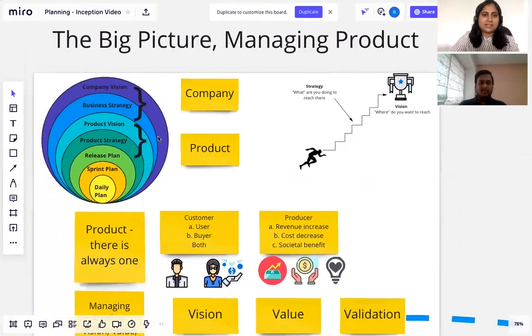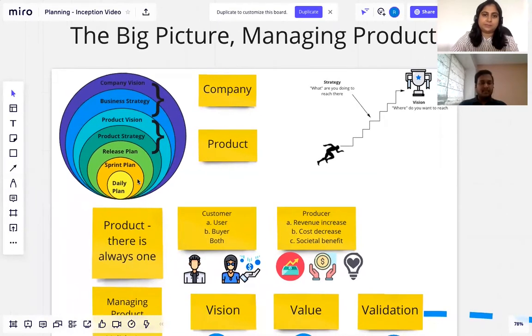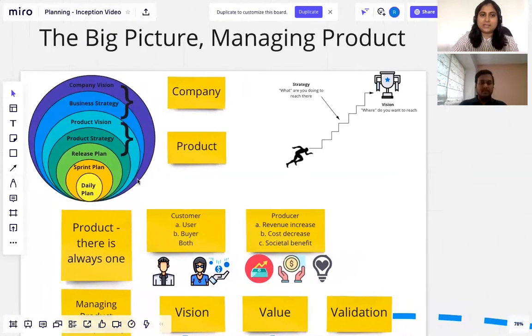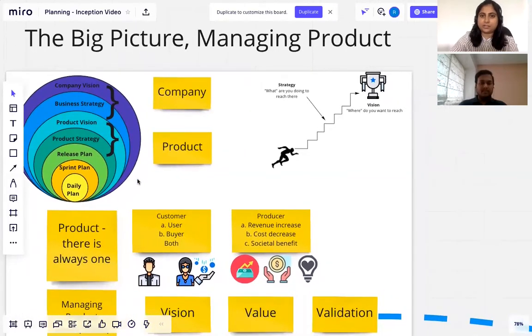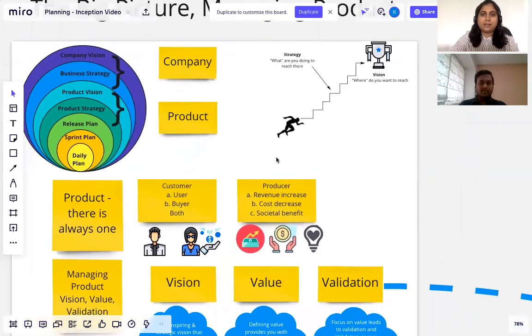So first, let's understand how a company vision should percolate into the product vision, eventually through the release plans into a daily plan through this onion diagram. But before we do that, let's understand the difference between a vision and a strategy. A vision is where you want to reach. It's like the North Star. And your strategy is a plan to reach there. So it is what are the things that you're going to do so that you eventually reach this vision. And this could apply for both a business vision and strategy or a product vision and strategy.